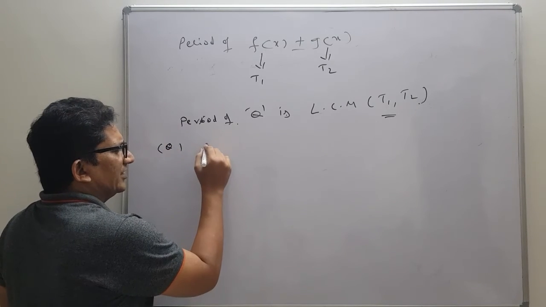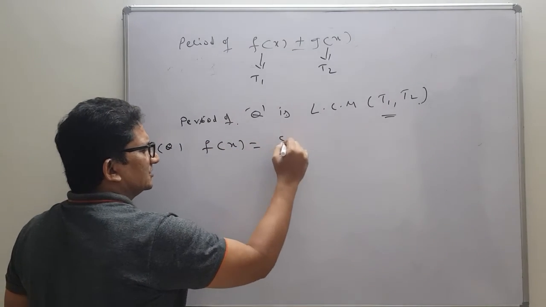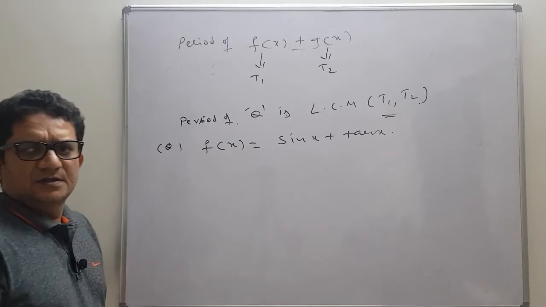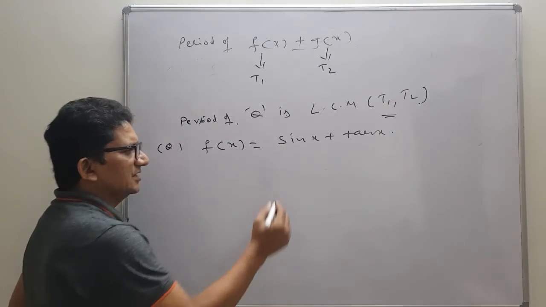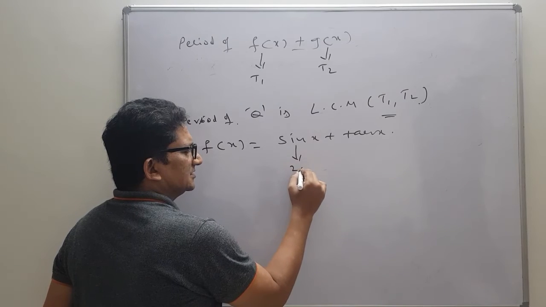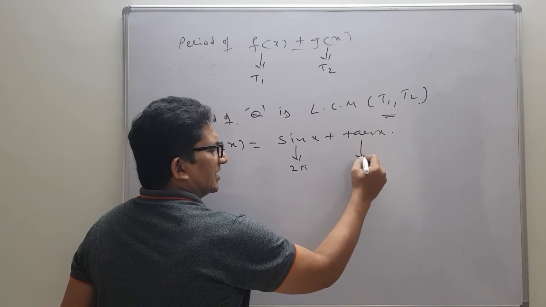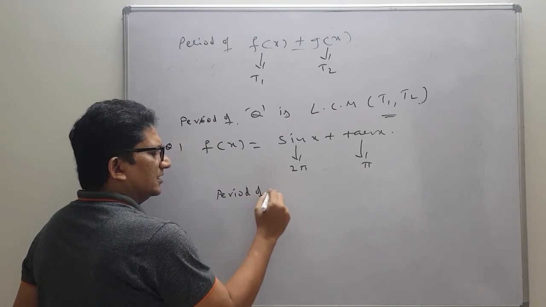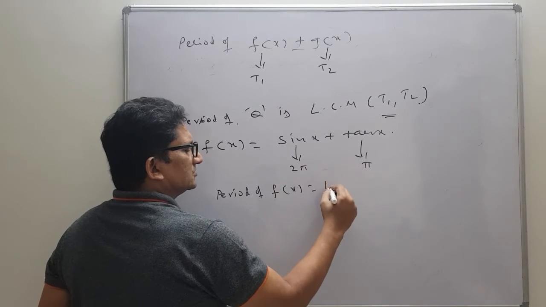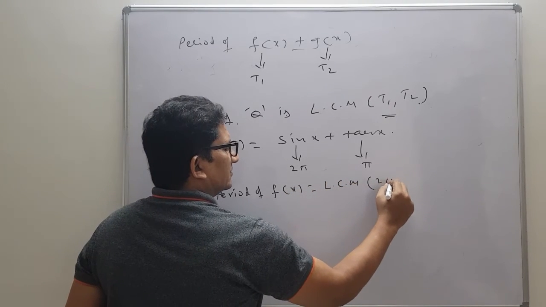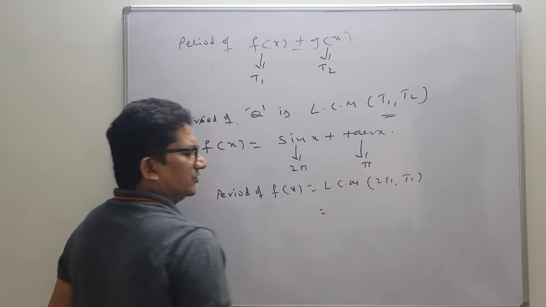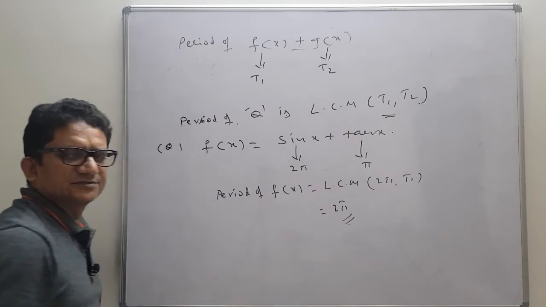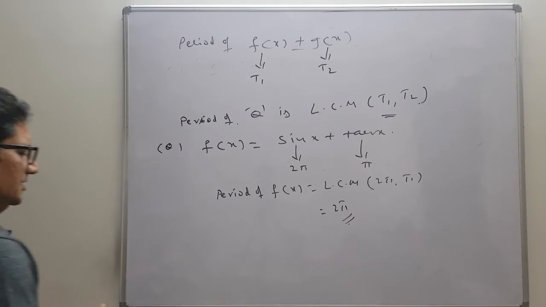Say, find the period of f of x equals sin x plus tan x. Now here students will find the period of sin x. We know that the period of sin x is 2 pi and the period of tan x is pi. Now the period of f of x is equal to the LCM of 2 pi and pi. We know that the LCM of 2 pi and pi is 2 pi. So that is the period of this particular function. Next question.